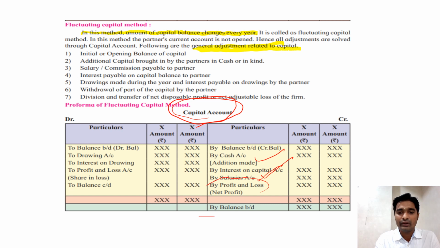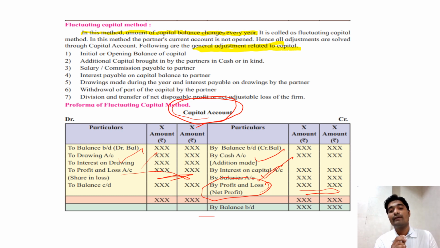Then share in profit or loss. So if there is a profit, that profit share should be given to partner. If there is a loss, that loss share should be given to partner. Along with that, drawings and interest on drawings, these adjustments are also there. So if you remember, in the last slide we have seen these adjustments on the current account,